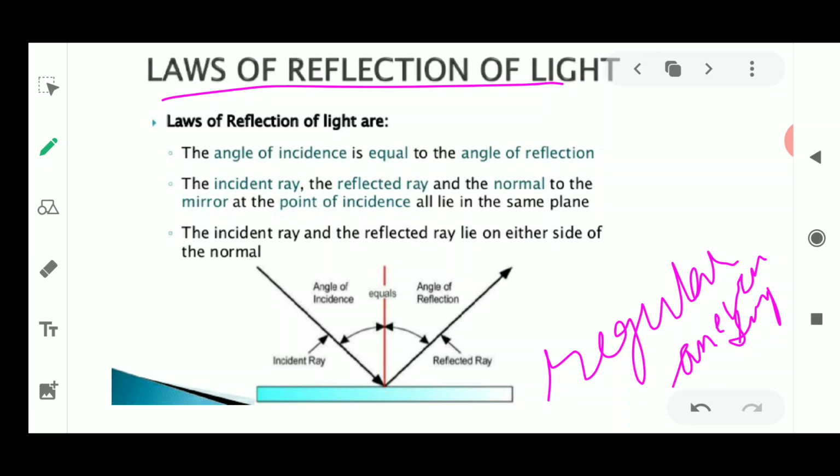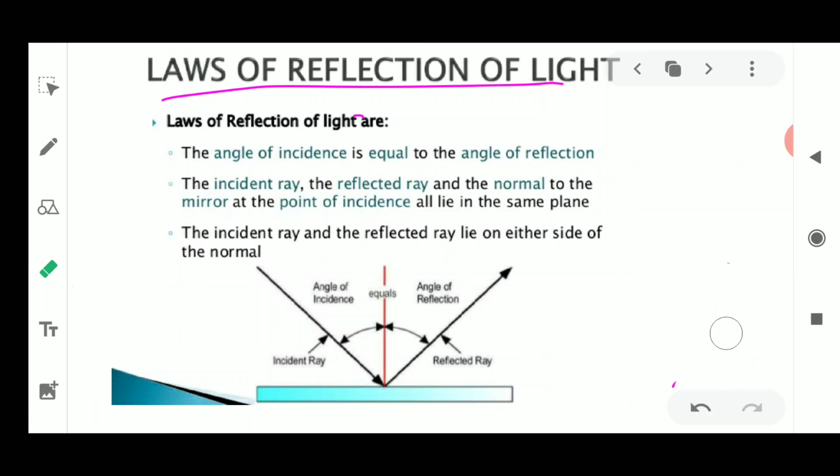Now, the next condition: is there any condition when the angle of incidence and angle of reflection both become 0? Is there such a condition in these laws of reflection? Yes, there could be one condition where the angle of incidence is equal to the angle of reflection, which is equal to 0. Can you think over it for some time, what that condition will be where this angle will be 0? The condition will be such that there will be no angle of incidence.